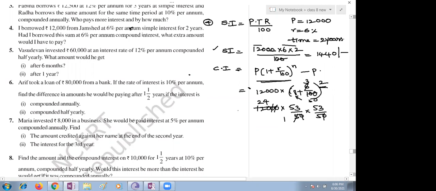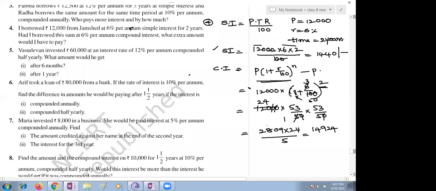What is the value of this? My 53 square is 2809. 2809 multiplied with 24, please find out. Then we have to divide. I got it, ma'am, 14924. This is the value of this.